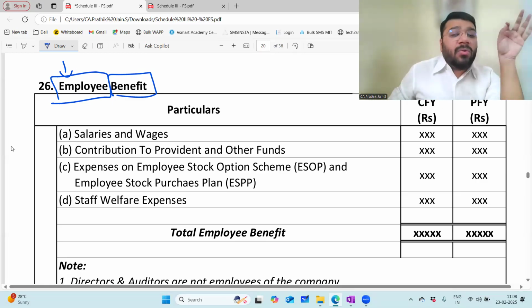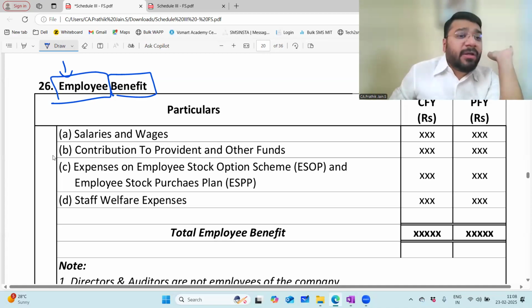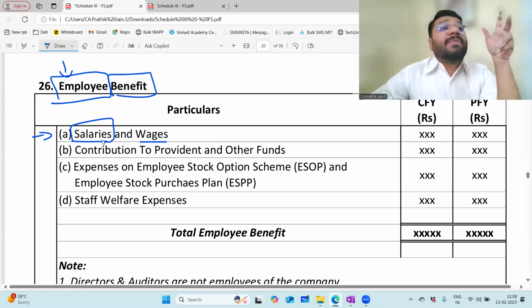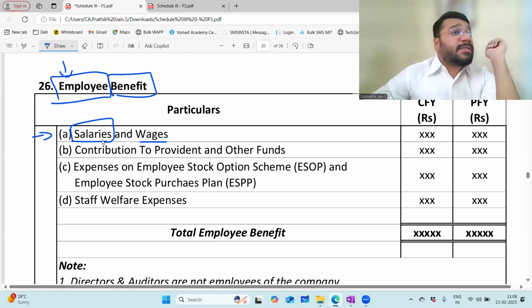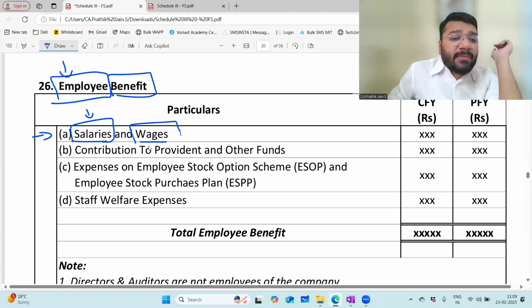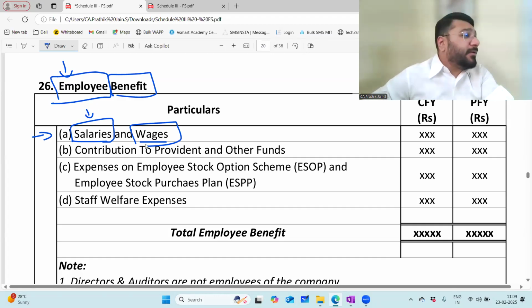Now Schedule 3 gives 4 broad sub-classifications under employee benefit. First one is salaries and wages. Salaries is something pertaining to the administration of the business, marketing of the business, selling and distribution of the business. Typically all the indirect expenses we had in the financial statements of partnership and sole proprietorship concerns come under salaries. And wages is the money that you pay to the person working in your factory. So salaries and wages will be a separate line item.